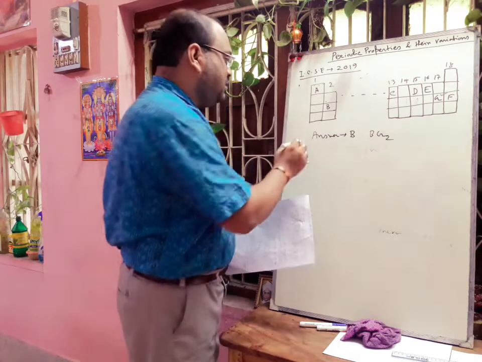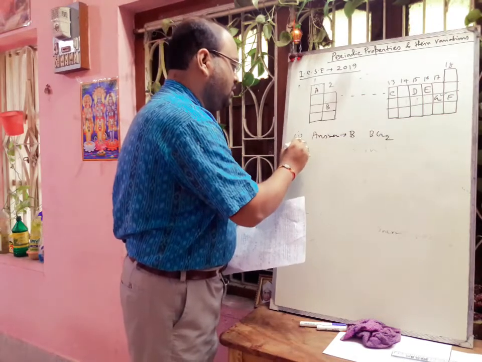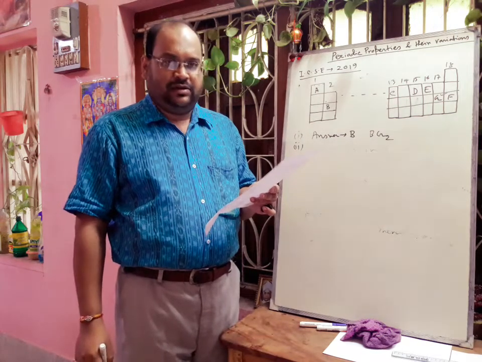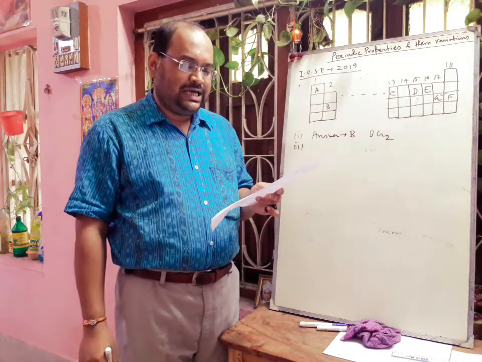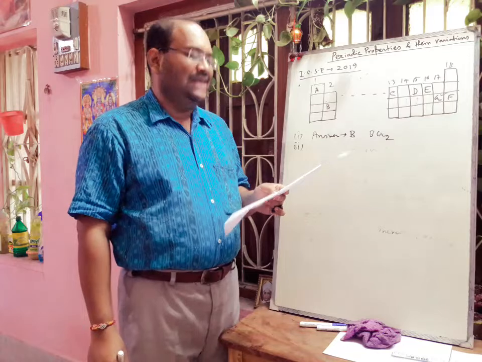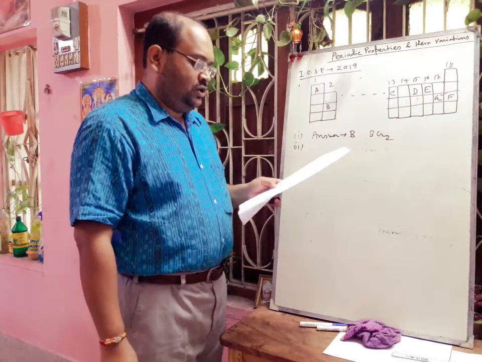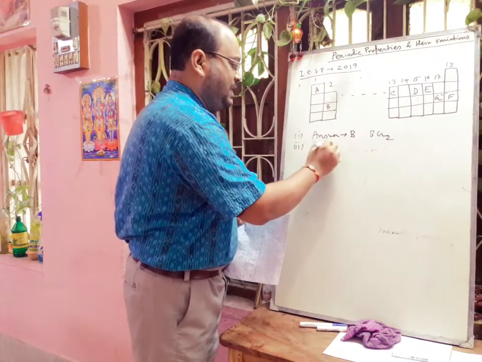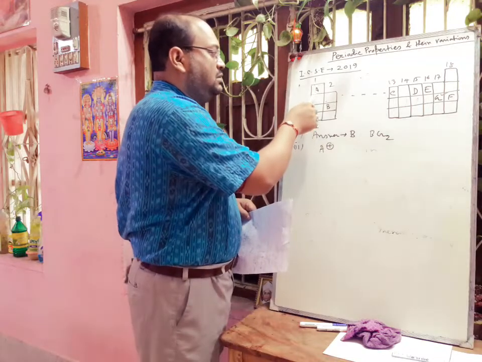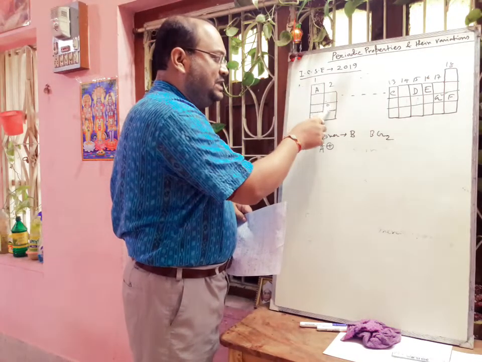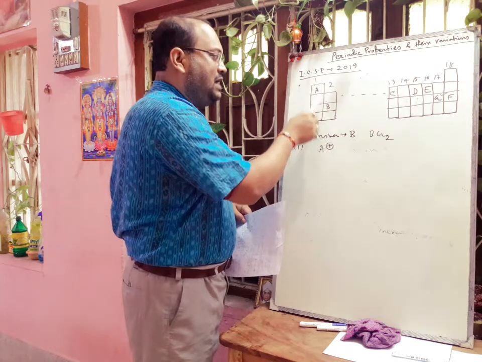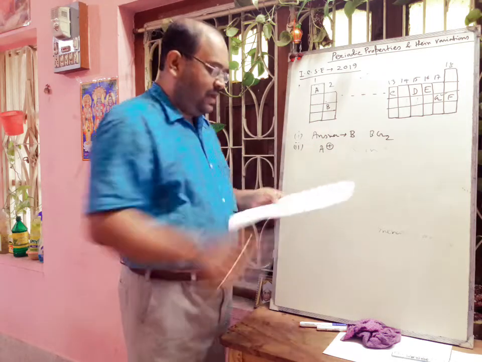Next, question number 2. Question number 2 is given: the ion of which element will migrate towards the cathode during electrolysis. So here the answer will be A plus. Here A is present and also B is present, and the migration aptitude of A is higher compared to B, so A will migrate first.